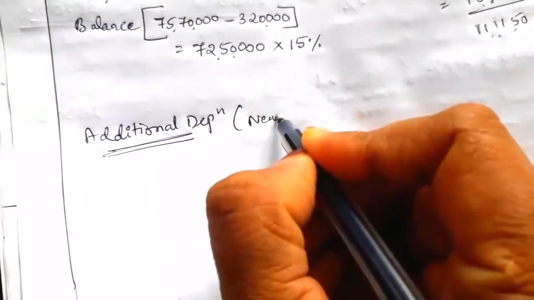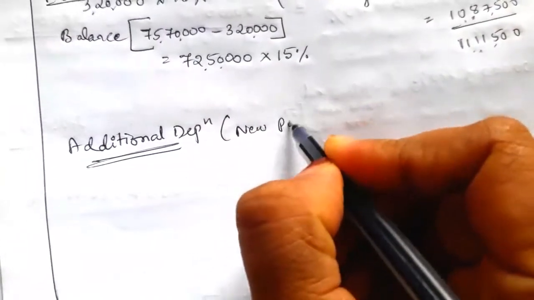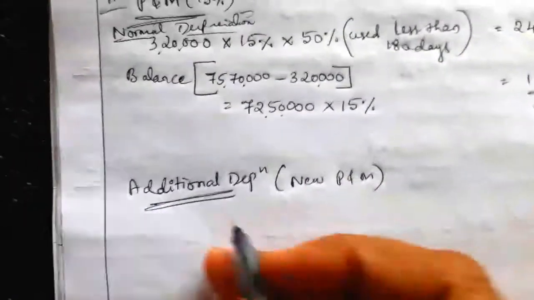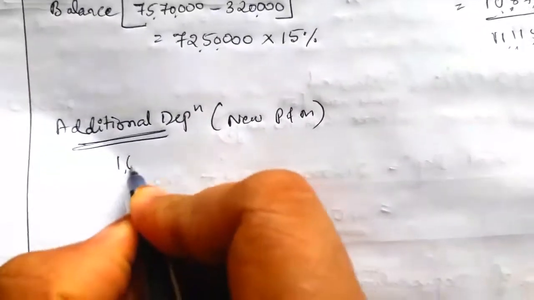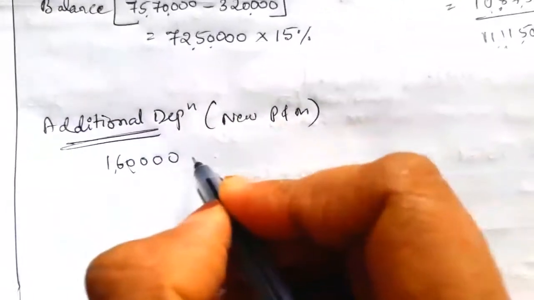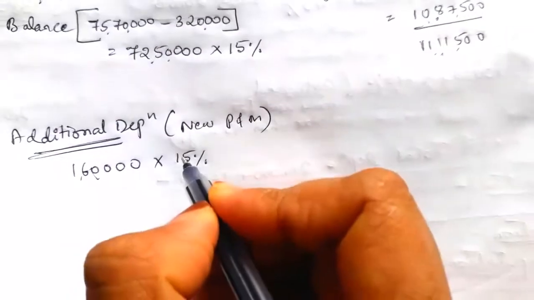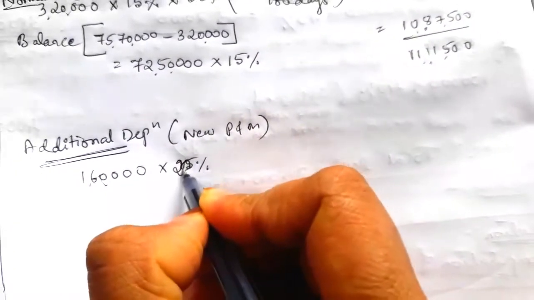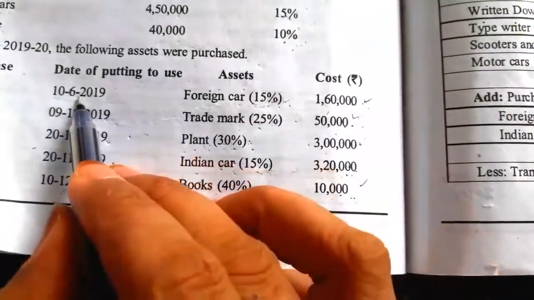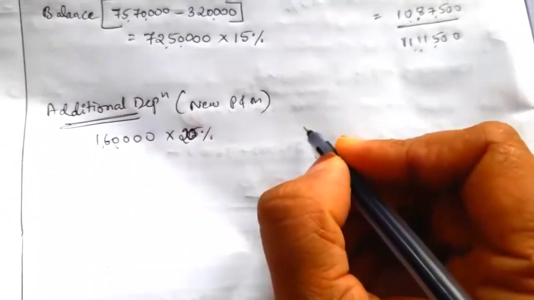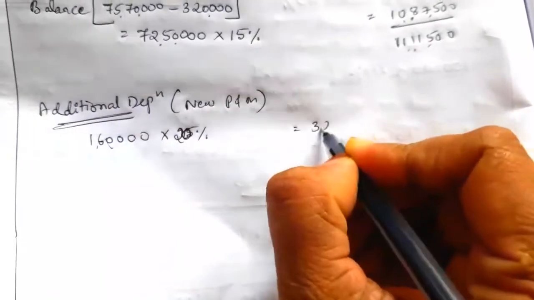So on these two new plant and machinery, first one is 1,60,000 value, that is foreign car. The rate is 15% and the additional depreciation rate is 20%, and it is used more than 180 days. So no 50% calculation. So 1,60,000 into 20% is equal to 32,000.